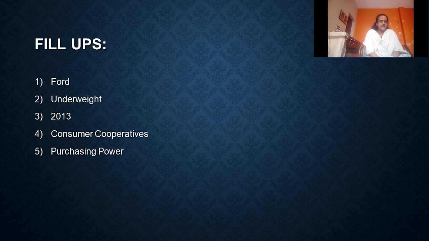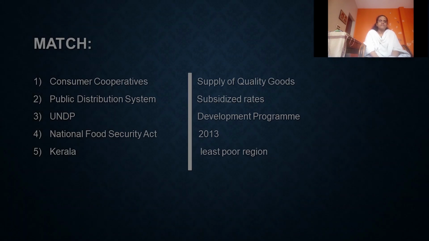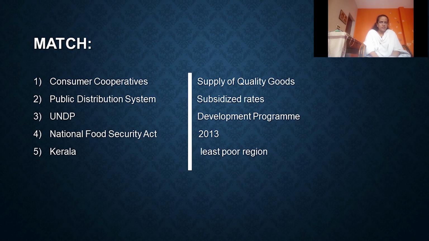Purchasing power is the value of currency expressed in terms of the amount of goods and services that one's unit of money can buy. Match the following. Consumer cooperatives, supply of quality goods; public distribution system, subsidized rates; UNDP, United Nations Development Program; National Food Security Act, 2013; Kerala, least poor region.